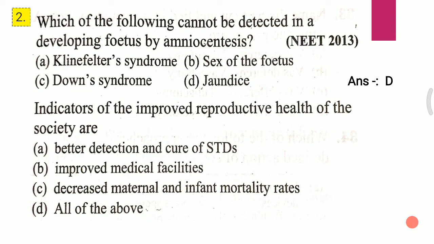Question 2. Indicators of the improved reproductive health of the society are: A, better detection and cure of STD; B, improved medical facilities; C, decreased maternal and infant mortality rates; D, all of the above. The answer for this question is D, that is all of the above.